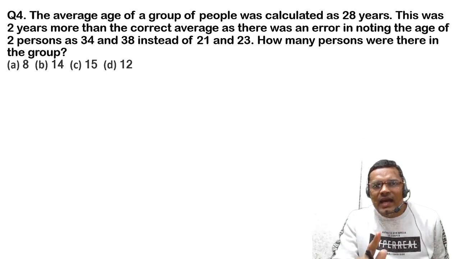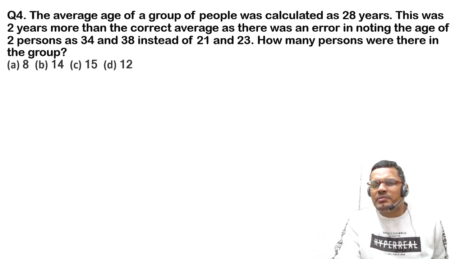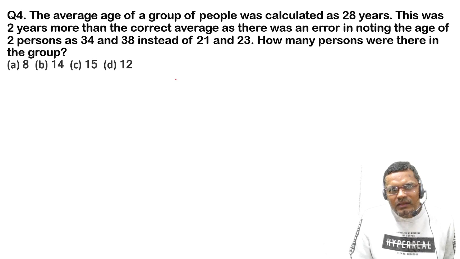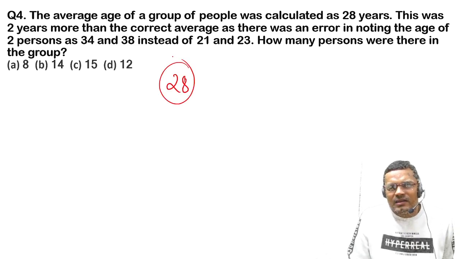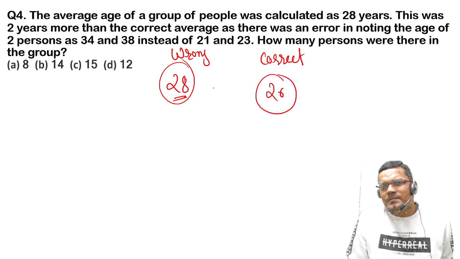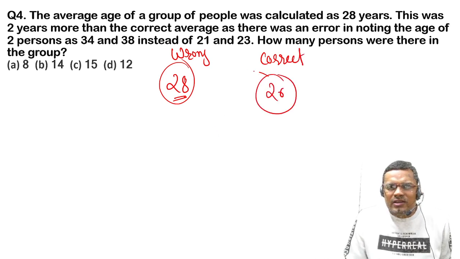Now, the average age of a group of people was calculated as 28 years, and this was 2 years more than the correct average. So the calculated average of 28 is wrong, and the correct average is 26 years, because the wrong average was 2 years more.